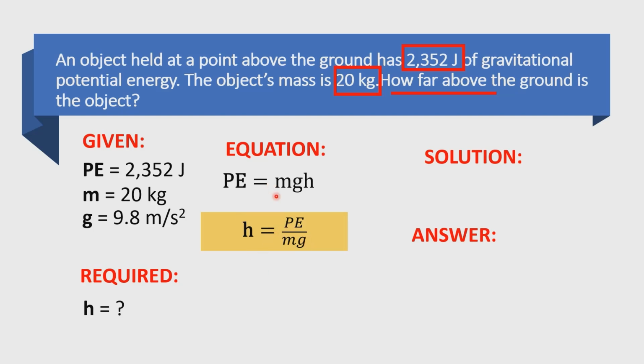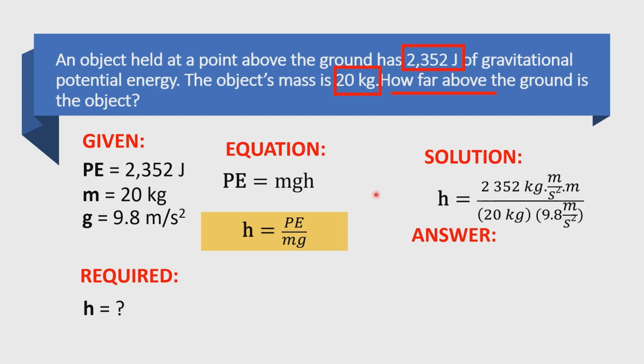So I just divide both sides by the units with the height. So that is mg. So if you divide both sides by mg, cancel mg here. So what remains is the height. So height is equal to PE divided by the mass multiplied by g. So we already derived the equation. We can now proceed to the solution.